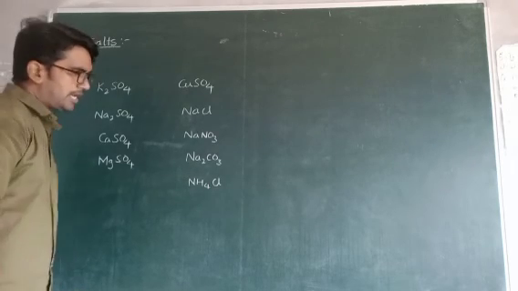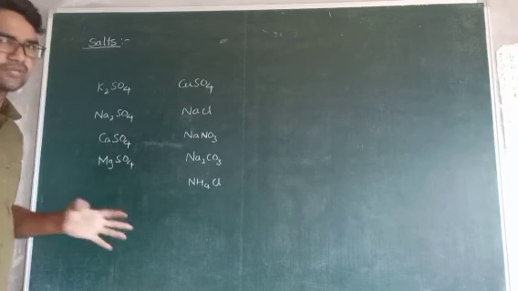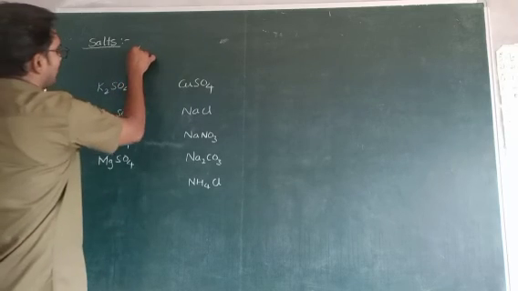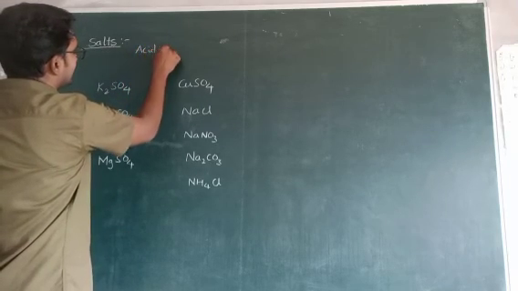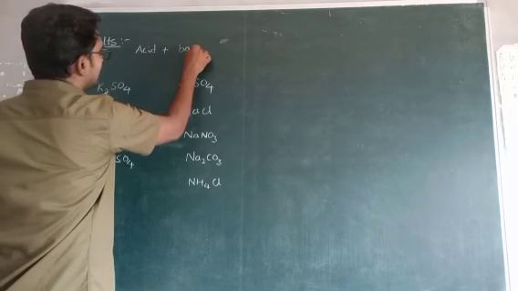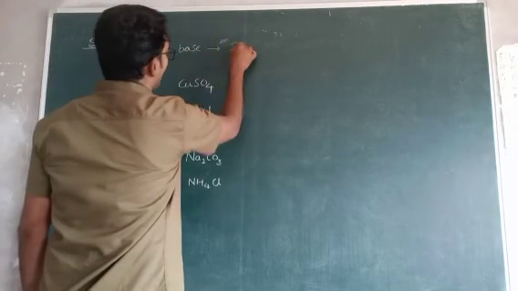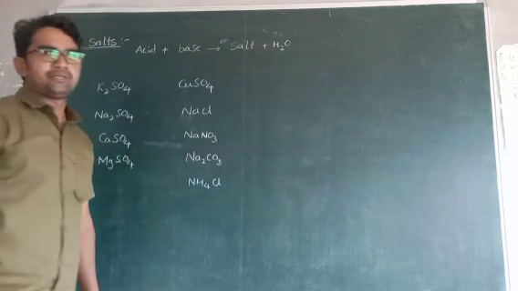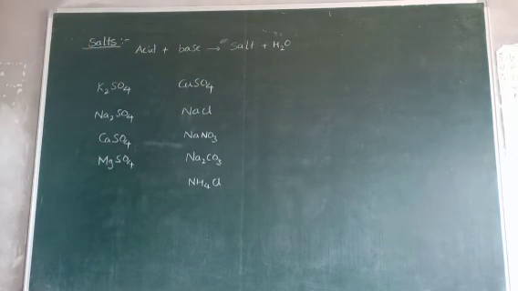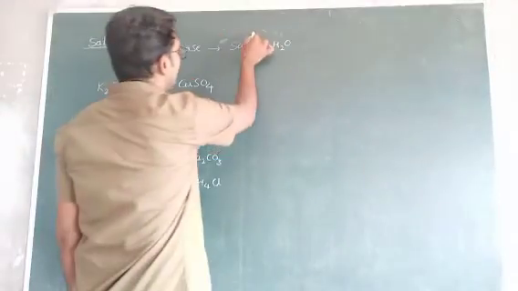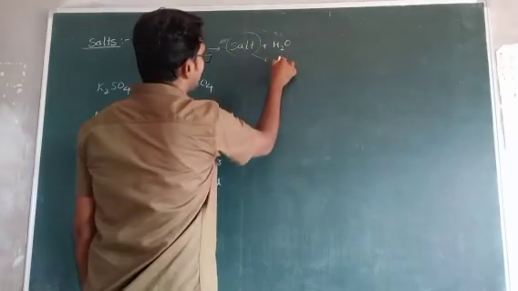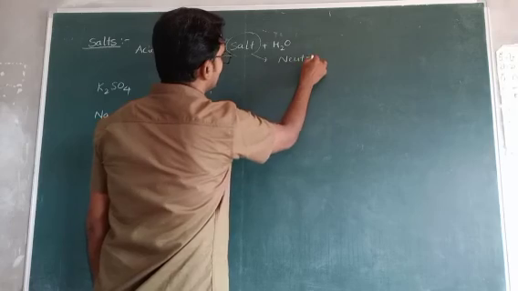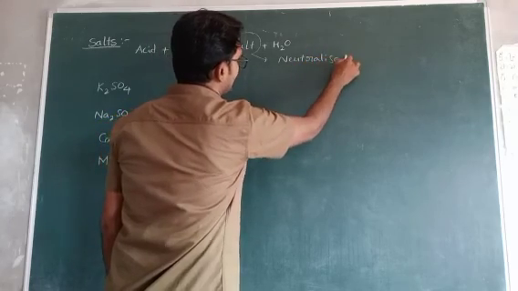Next topic, salts. I have to explain how the salts are formed. Generally, salts are formed by the reaction between acid and base, which gives rise to salt and water. Okay, this is about salt formation. So what is the nature of salt? Salts are neutralized compounds.